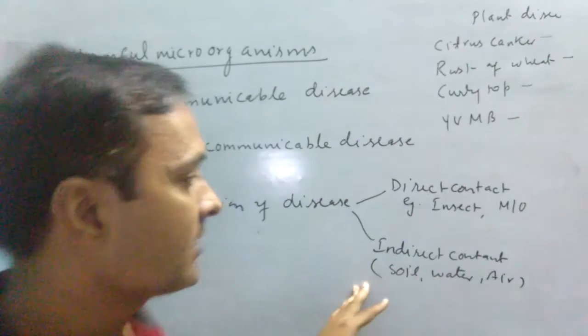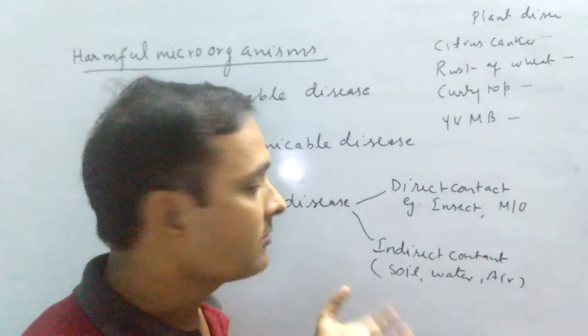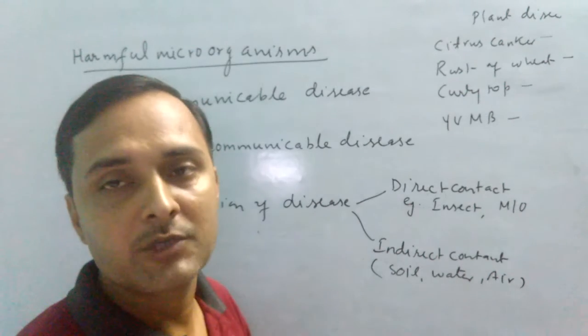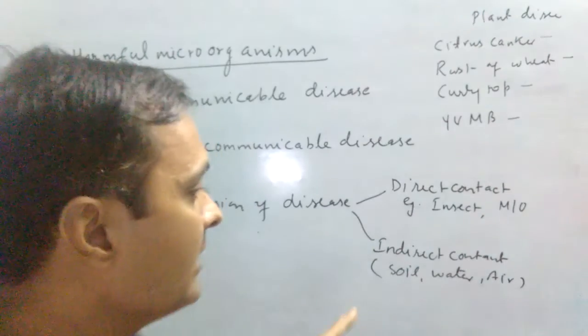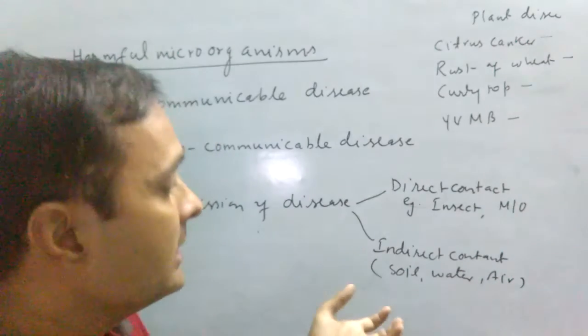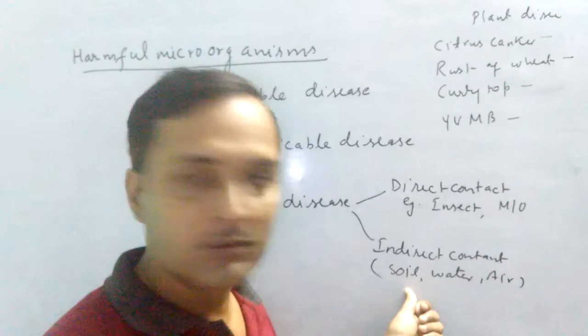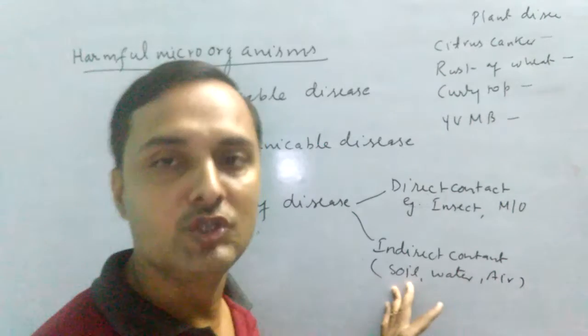Come to the next, indirect contact. In this type of transmission of diseases, a particular medium is required. First of all, the pathogen is present in the medium, and that medium may be soil, water, or air. And from this medium the pathogen is transmitted into the particular living organisms, including plants, animals, and humans.